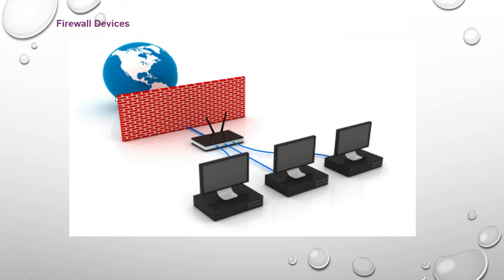Now the network is passed through this firewall, and here the firewall router is there. So in such a manner, the firewall devices work, whereas you have the firewall software on your system itself, and along with it the devices are also there for hardware purposes.